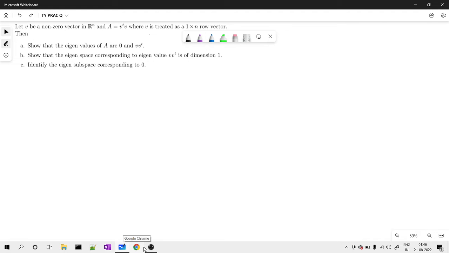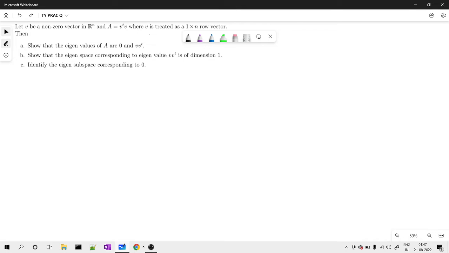The first is that the eigenvalues of A are 0 and V V transpose. The other thing is we need to talk about the eigenspace of V V transpose and also identify the eigenspace corresponding to 0. So we will write the solution. Before writing the solution, let us make some observations about this A.